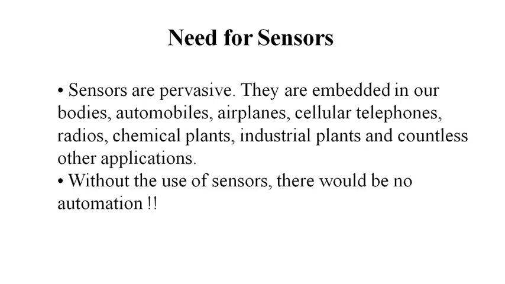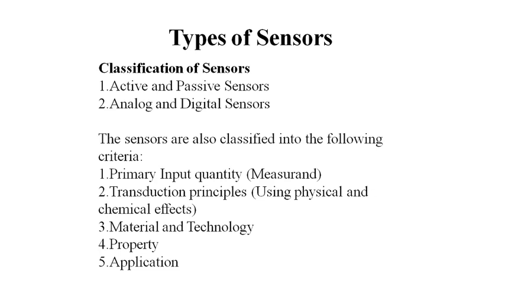The parameters you have to measure will first be sensed with the help of a sensor, and then your automation will depend on that. So, we can say that without the use of sensors there would be no automation. A number of types of sensors are available in the market.